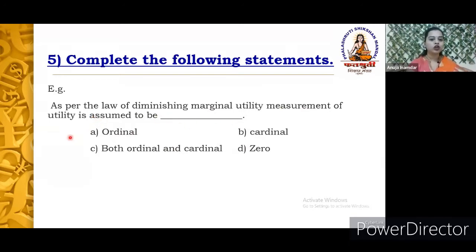Among the four options, while studying the law of diminishing marginal utility, Alfred Marshall assumed that utility is a cardinal concept. So our correct answer is option B, that is cardinal. Here also make sure that you write down the option number correctly along with the proper answer.